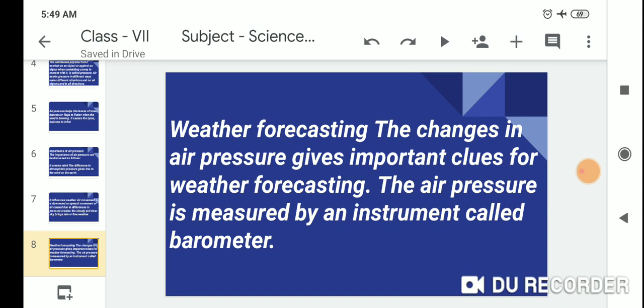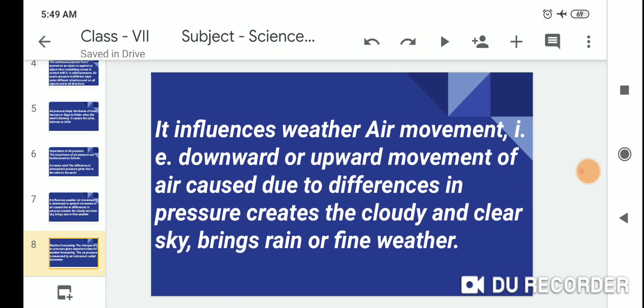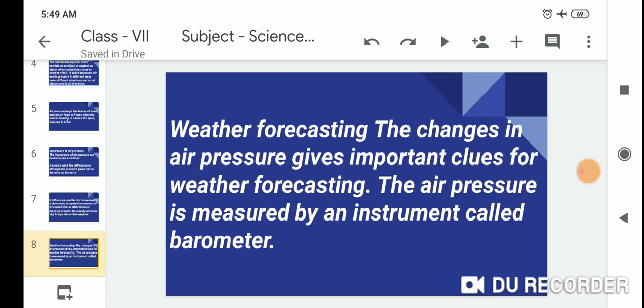Air pressure is measured by an instrument called a barometer.